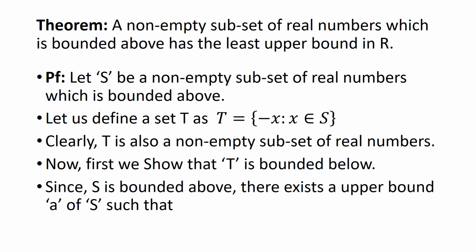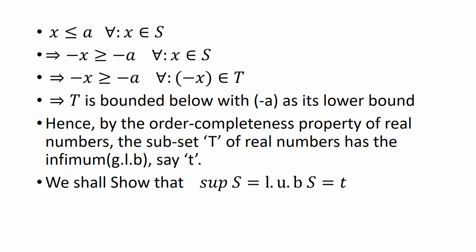Since S is bounded above, there exists an upper bound A of S such that x is less than or equal to A for all x belongs to S. Means all the elements in the set S must be less than or equal to the upper bound A. Multiplying this by minus, the inequality changes, therefore minus x will be greater than or equal to minus A.